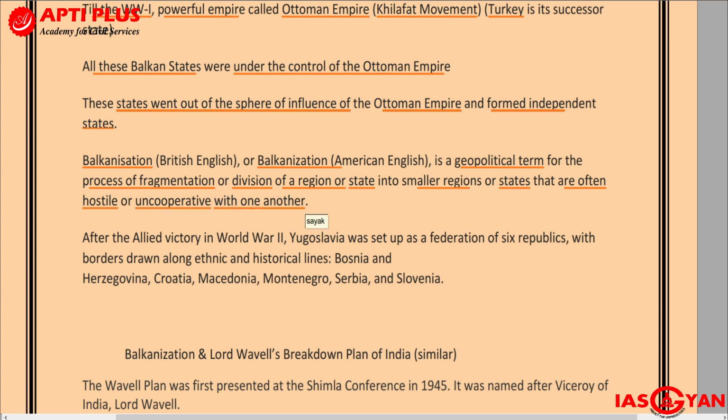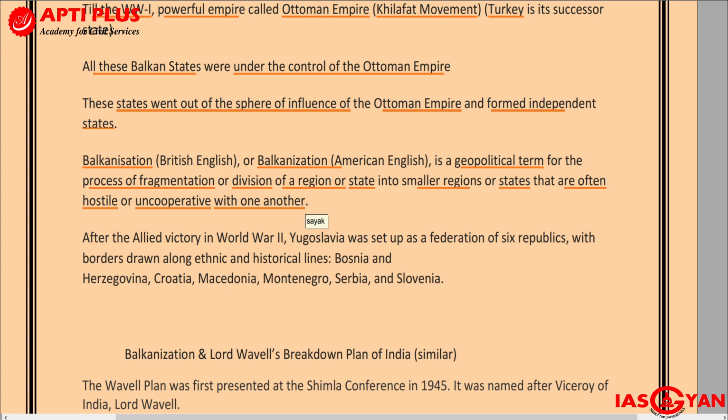Did you understand? Balkanization basically means division: division of an area, a region or a country into many smaller component parts. And the important thing is that these component states will be either hostile to one another or not very cooperative with one another.